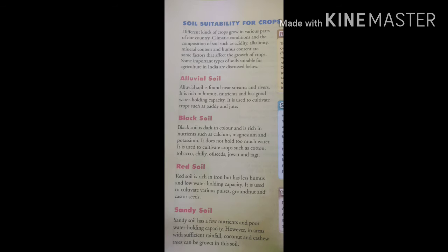Next is red soil. It is rich in iron but has less humus and low water holding capacity. It is used to cultivate various pulses, groundnut, and various seeds. Next is sandy soil. Sandy soil has few nutrients and poor water holding capacity. However, in areas with sufficient rainfall, coconut and cashew trees can be grown in this soil.